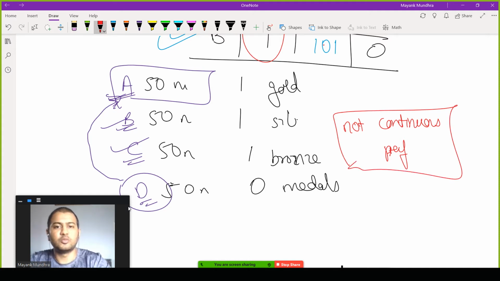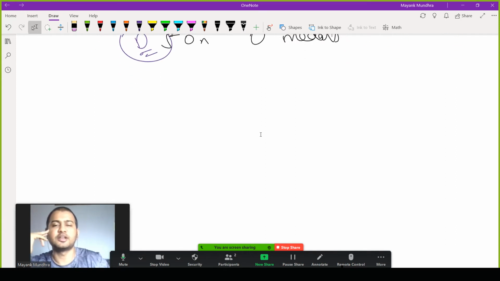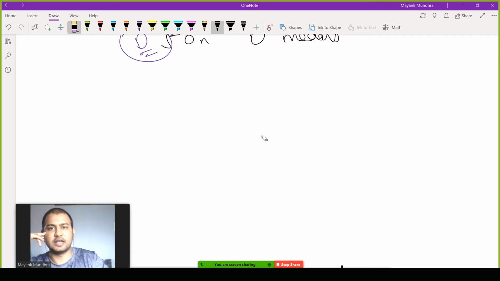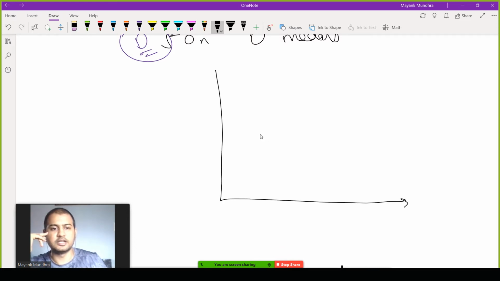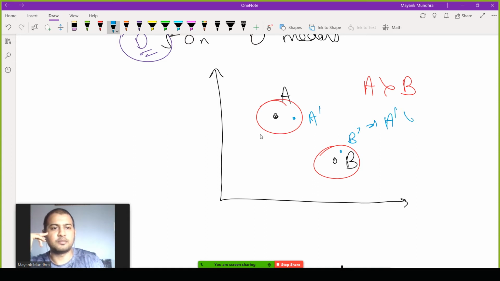We talked about continuity of preferences when we discussed the first lecture of microeconomics. So let's go back to that discussion. I said at that point of time that continuity basically implies that if you have two bundles A and B such that A is strictly preferred to B, then if you construct circles around A and B and take any bundle A prime here and any bundle B prime here, then you would have A prime also strictly preferred to B prime.